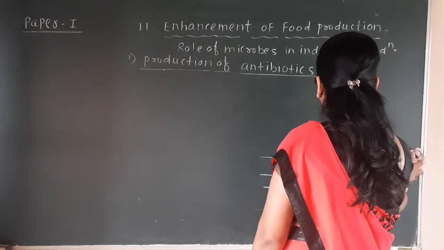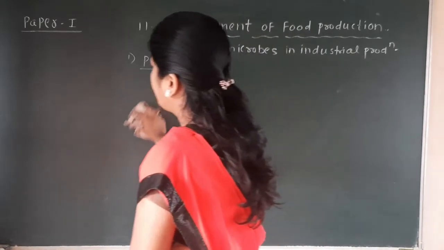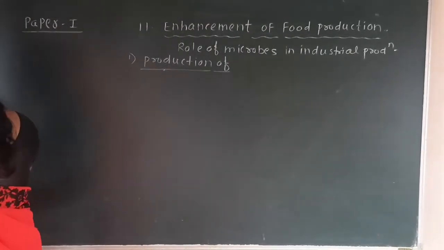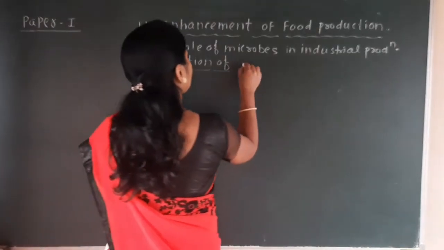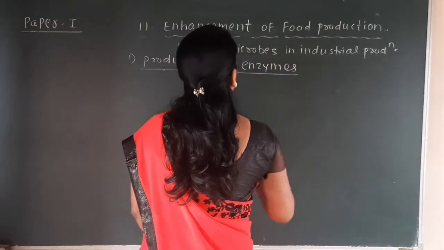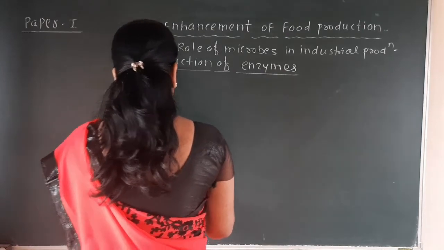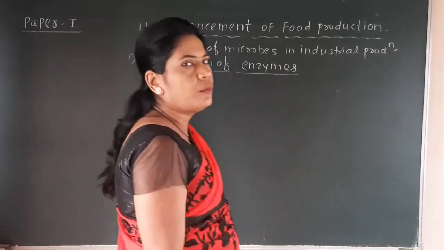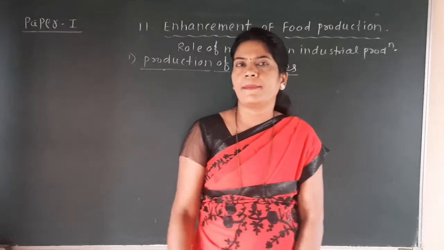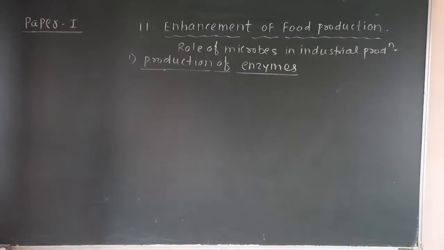So next one is called production of the enzymes. Now you know the term enzyme. The next point that we are going to discuss is the production of the enzymes.